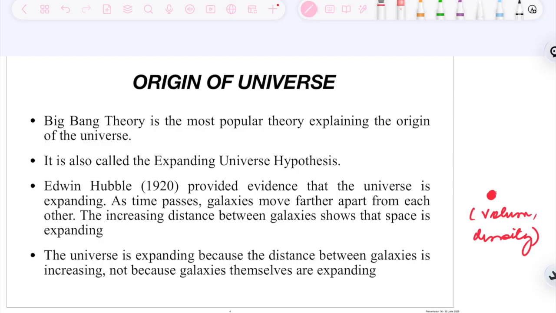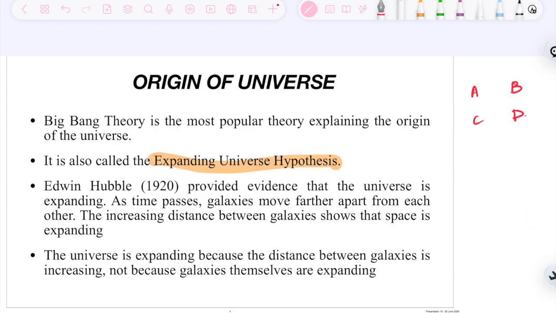So now starting with the Big Bang theory, the most popular theory for the origin of the universe. It is also called the expanding universe theory. Now what does this expanding universe theory mean? Hypothesis means that consider there is galaxy A here, B here, C here and D here. Now what does this expanding universe state?